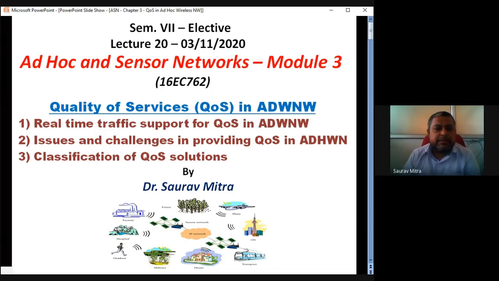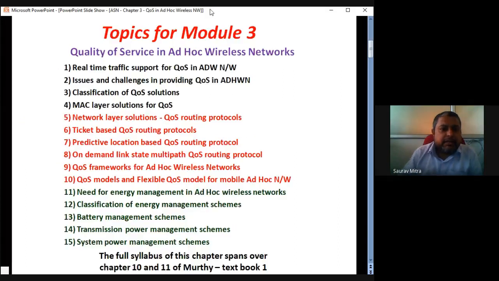It's a very important chapter, quite an easy chapter, and this chapter discusses different aspects of one very important thing in any network, which is called QoS, that is quality of service. So all the topics from this chapter can be found in your book, that is the book of Murthy.